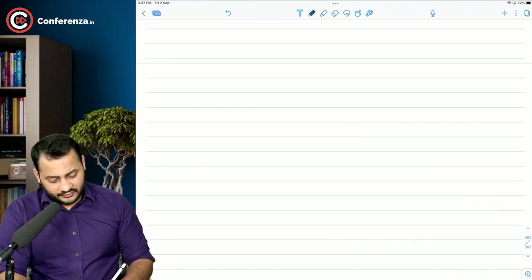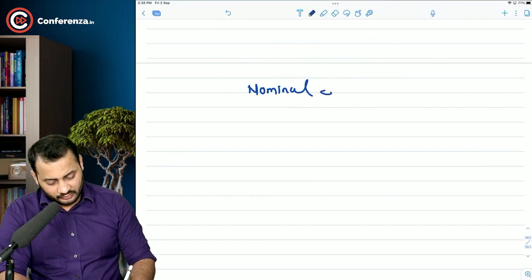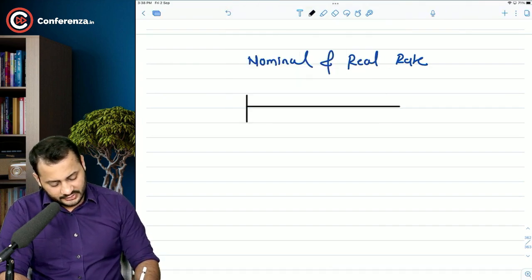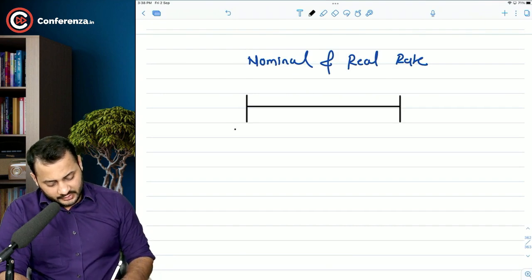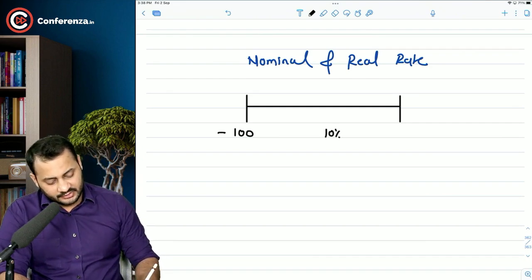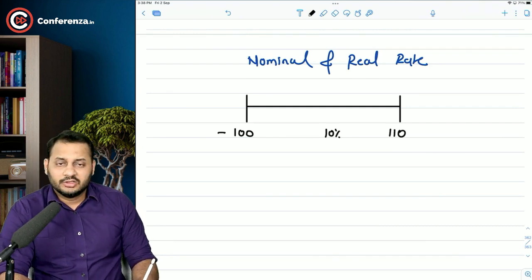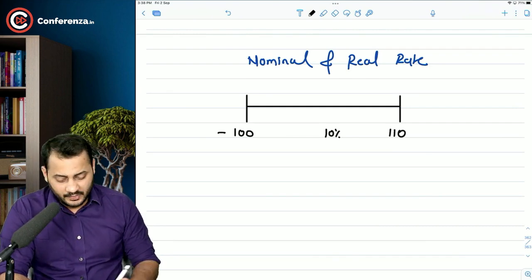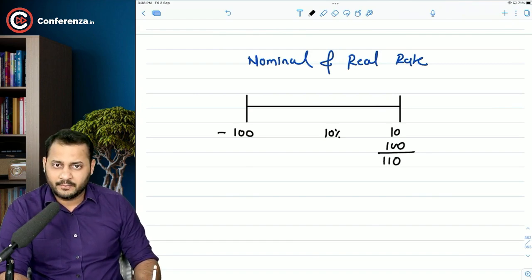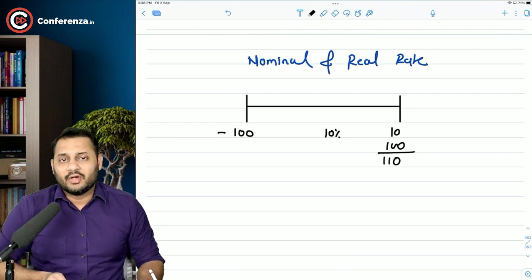Another concept that I want to discuss with you is nominal and real rate of return. Now, let's say this is a year and you have invested 100 rupees at the start of the year. And let's say, for example, the return is 10%, which is going to be 110. More precisely, I will write down 10 rupees of the return, 100 rupees of the principal, and total will be 110. Now, how much return have you earned?